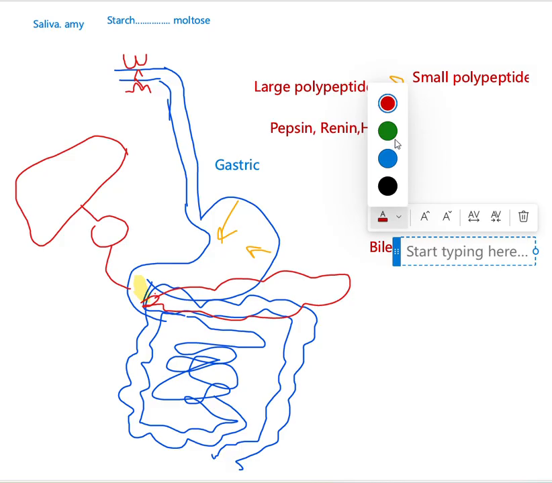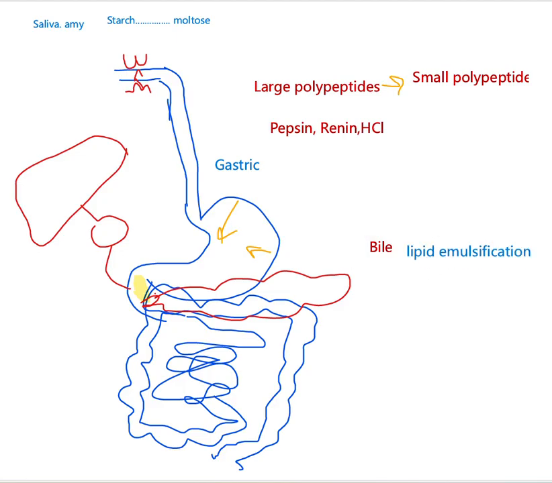What do we mean by lipid emulsification? Large lipids are converted into small lipid globules. This process is called lipid emulsification, and it is done by bile.